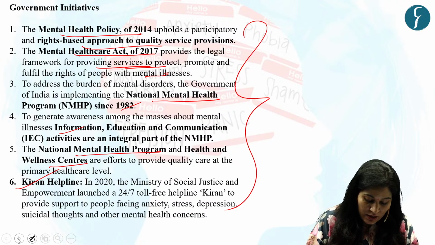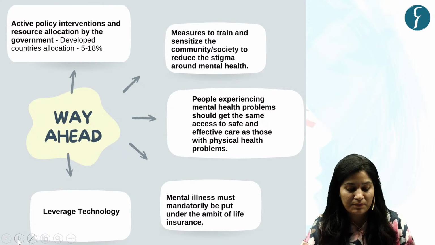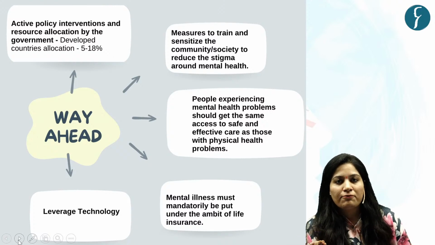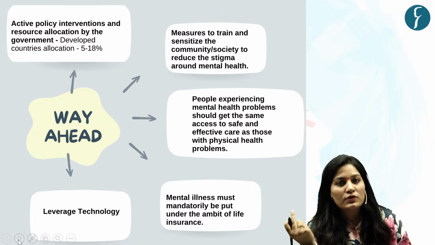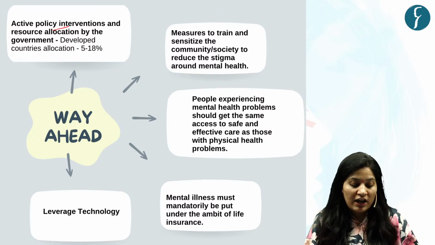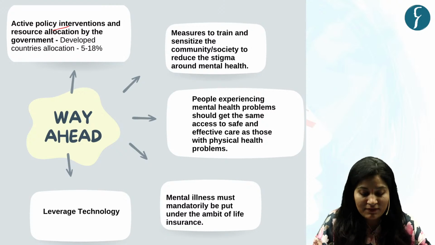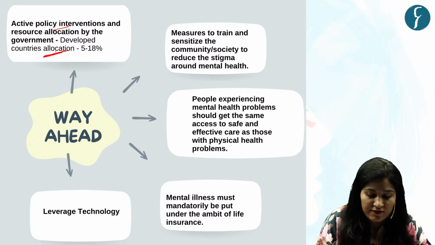Now let's see what solution we can have other than these initiatives. Now we know the problem of funding, we know the problem of accessibility, we know the problem of affordability. To bridge that gap, what do we need? Resources? Yes. So there is a need for the government to participate actively here and allocate more resources, on the lines of developed countries.